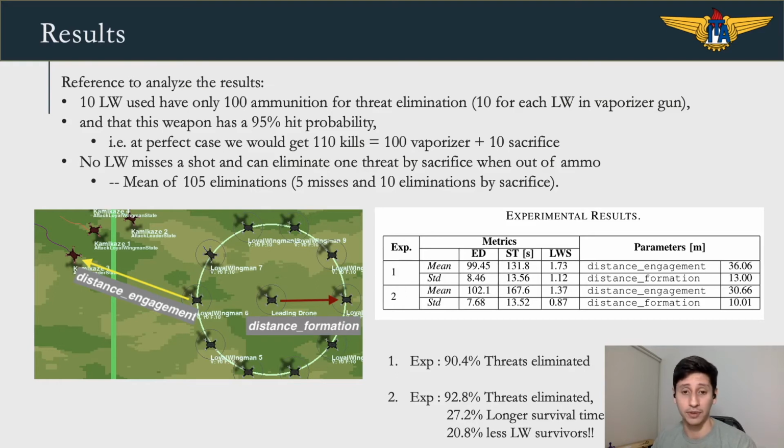In the second experiment, both parameters were optimized in order to obtain the highest defense effectiveness. The agents in total eliminated an average of 102 kamikazes. That's close to 90% of the total threats. This experiment also resulted in a better survival time, 27% longer, and resulting in 20% fewer loyal wingman survivors at the end of the iteration. This indicates to us that the loyal wingmen were more effective when the parameters were optimized.